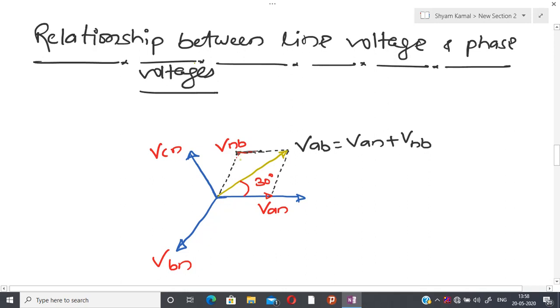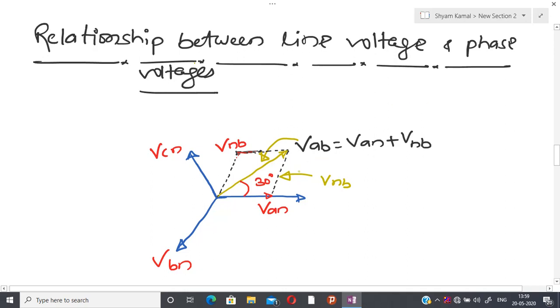So I take the vector sum of these: first take VAN, and after that this side is nothing but VNB, or either you can proceed the other way. Finally we get from here to here, and I define this particular quantity as VAB.